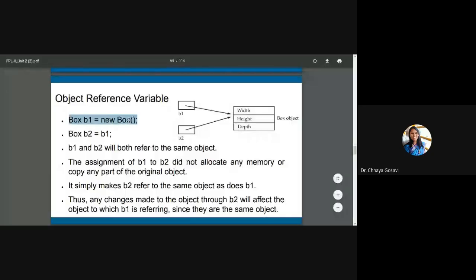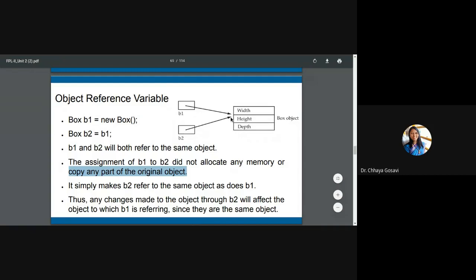So here again with the box object, Box B1 is equal to new Box. It is pointing to height, width and depth. And you are creating another object B2, which is nothing but a copy of B1. So B1 and B2 are pointing to the same object. We call this a reference. B1 is referring to this object, B2 is also referring to this object. The assignment of B1 to B2 did not allocate any memory or copy any part of the original object.